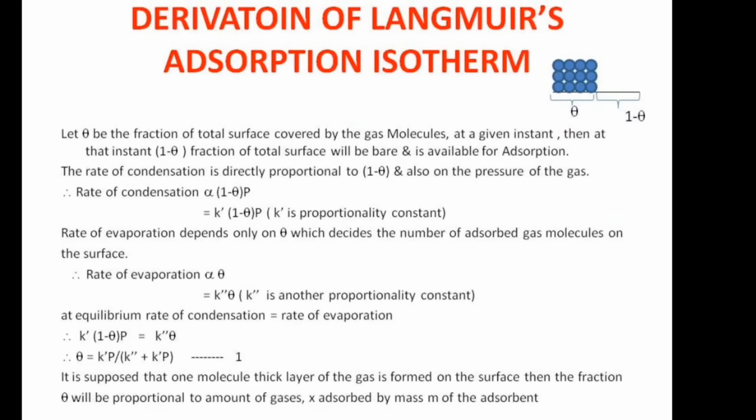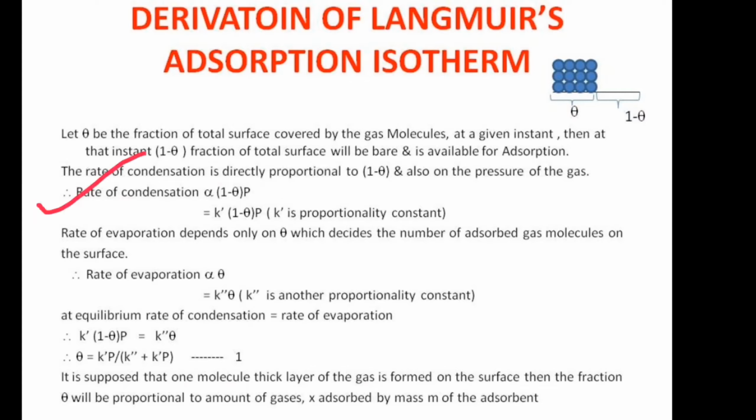Now let us discuss derivation of Langmuir adsorption isotherm. Let unity be the surface area and theta be the fraction of total surface covered by gas molecules. Then 1 minus theta fraction of total surface will be available for adsorption. Now the rate of condensation is directly proportional to 1 minus theta, that is surface available for adsorption, and pressure of gas.